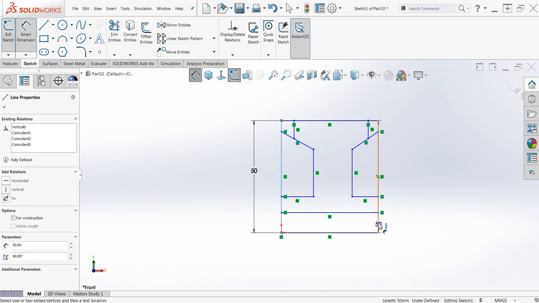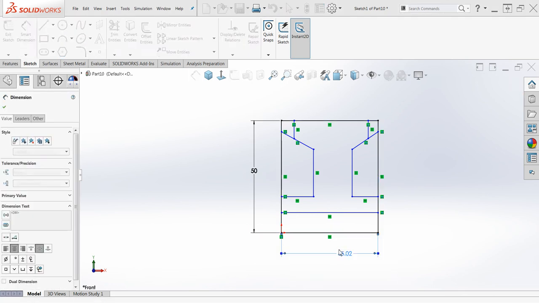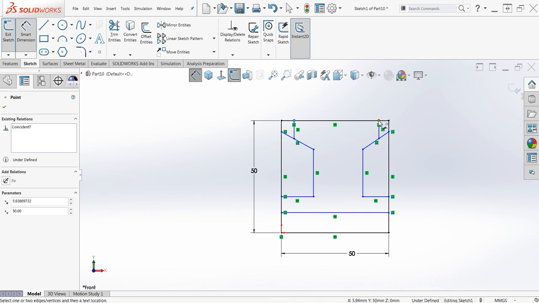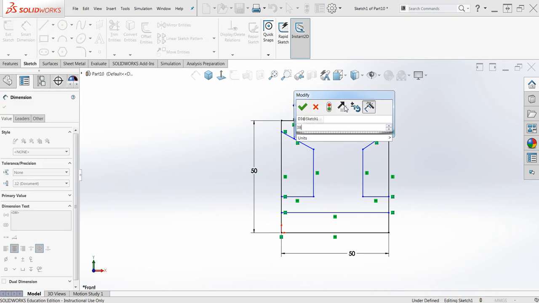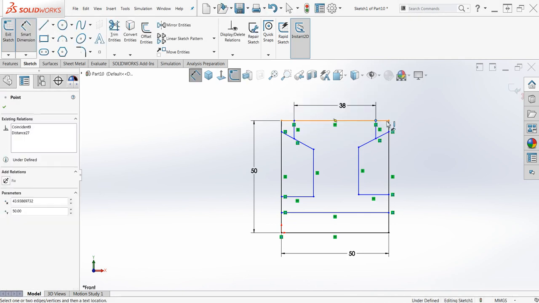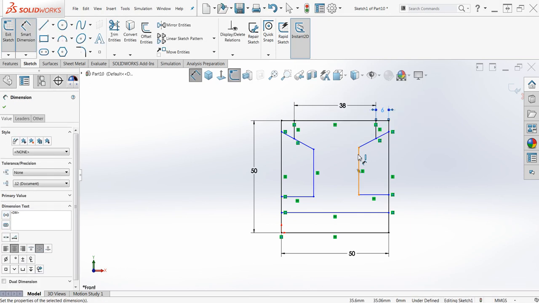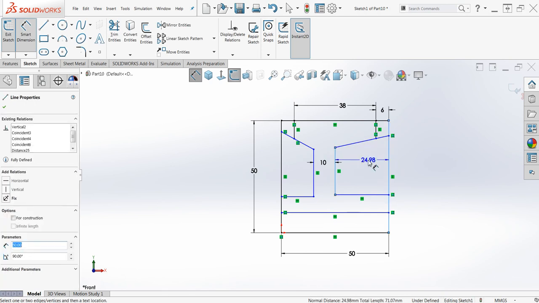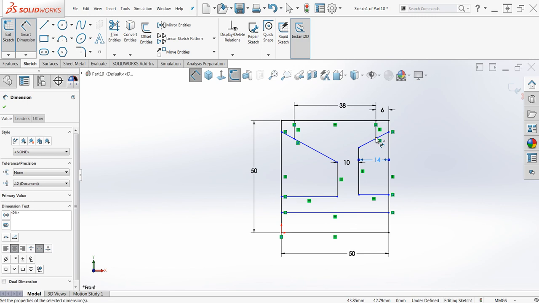Smart dimension, we got 50 millimeter width across, 38 millimeters at the top. It is even on both sides, so this distance is going to be 6. That web in the middle is 10. Again, equal spacing. That is going to be 14.